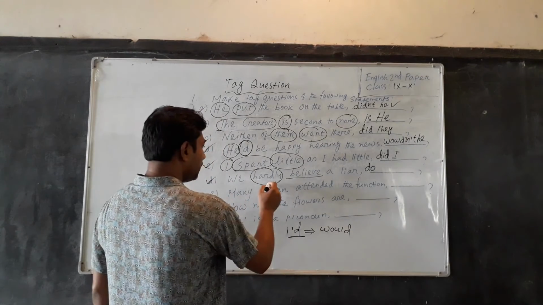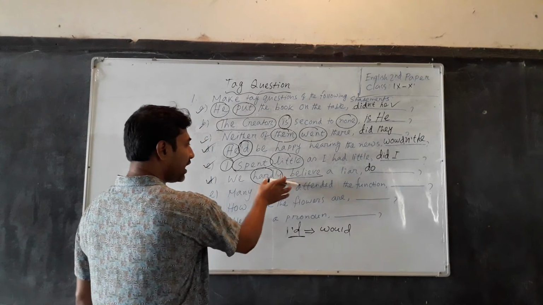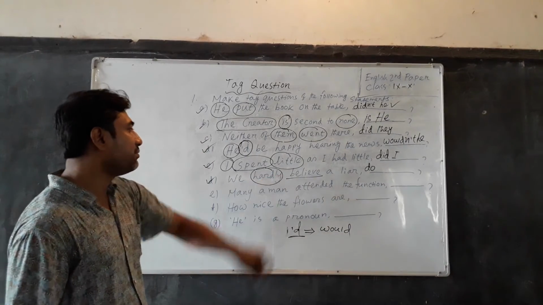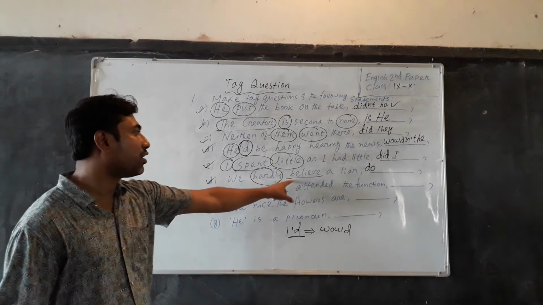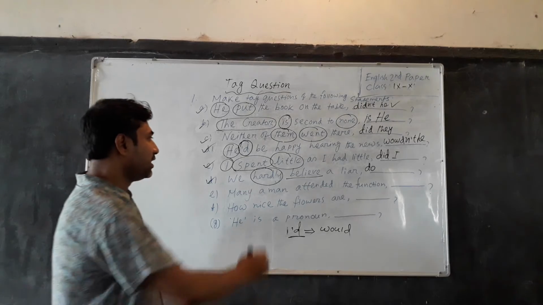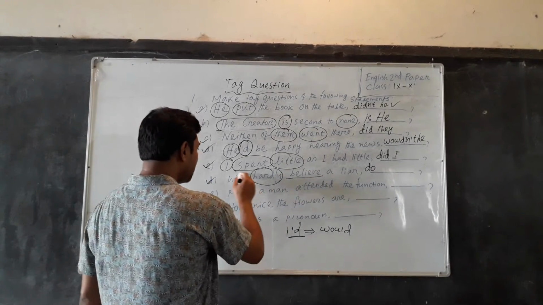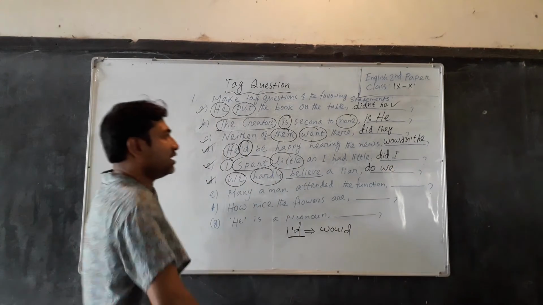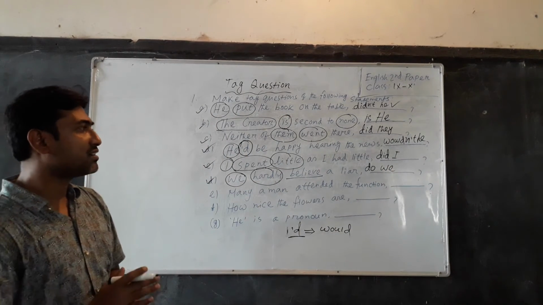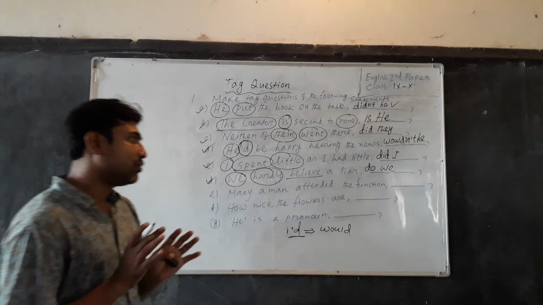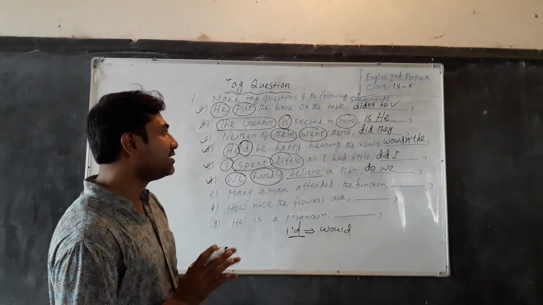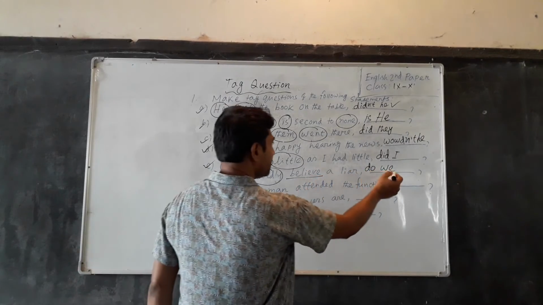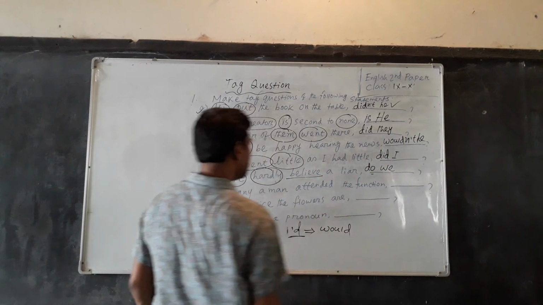We will not write the contraction of not, because the word hardly gives negative meaning, and that's why we have to make a positive tag. And now we have to write the subject. Dear students, we can write do or does, and that's why I have written do here. Do we is the tag of this statement.